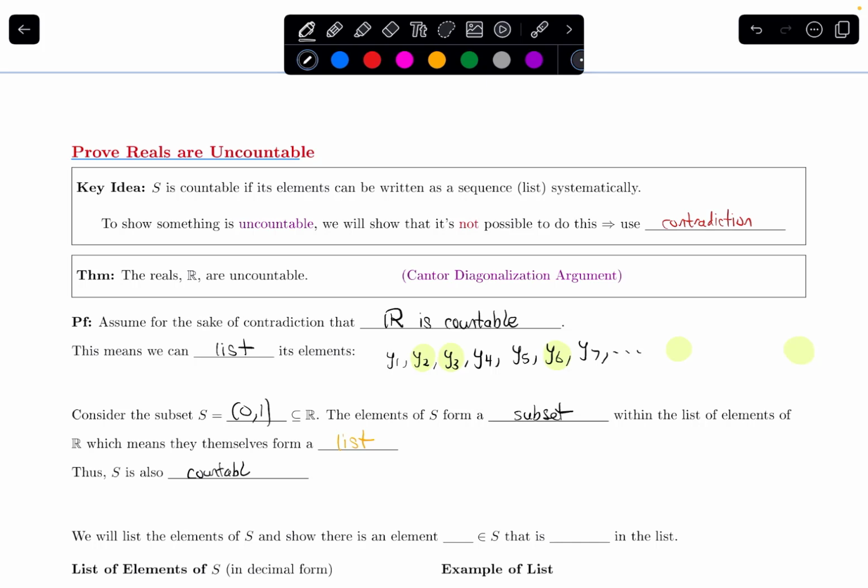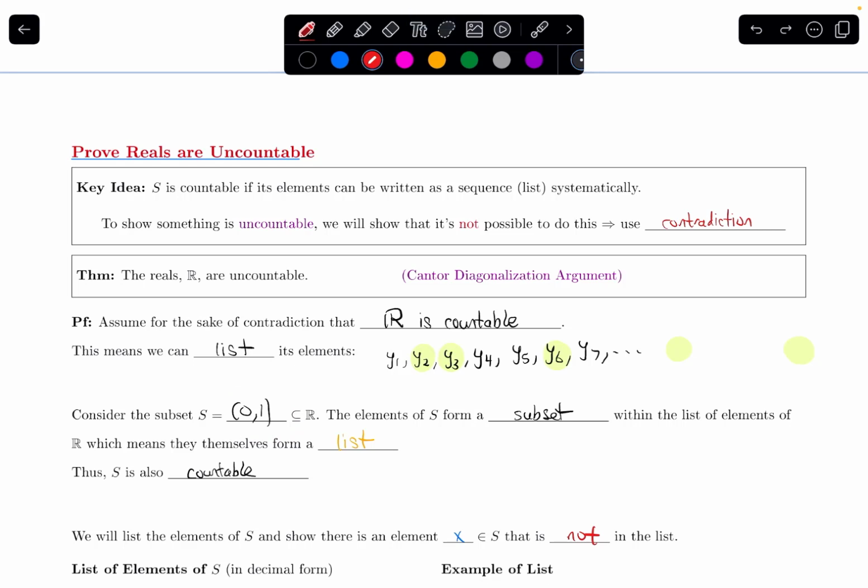So I'm going to work with this set S. I'm going to list the elements of S and show that there is an element x within S, some element between 0 and 1, that is not going to be in the list. No matter how I try to list out the elements in this set, I'm always going to miss something. And that'll be my contradiction.